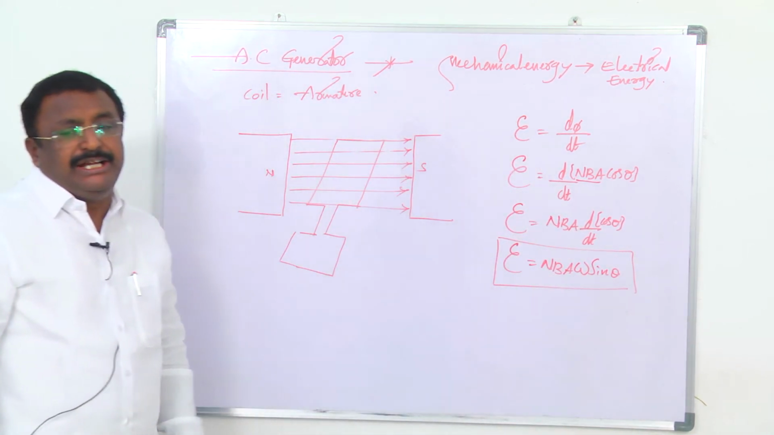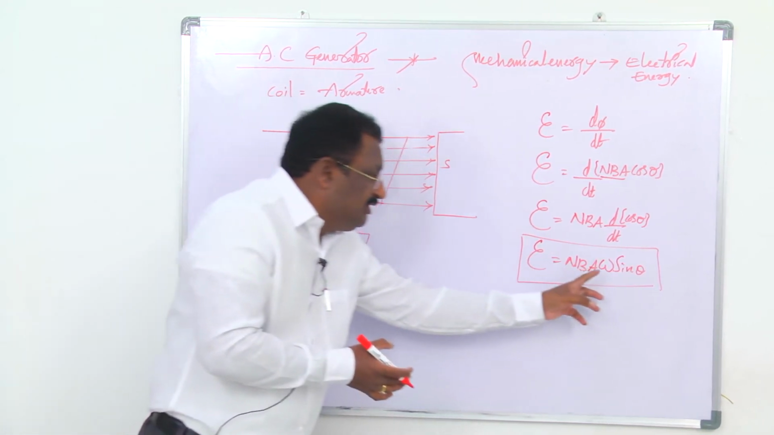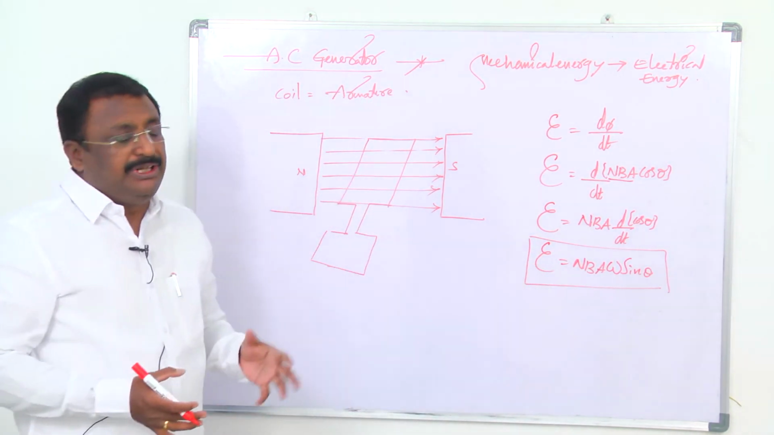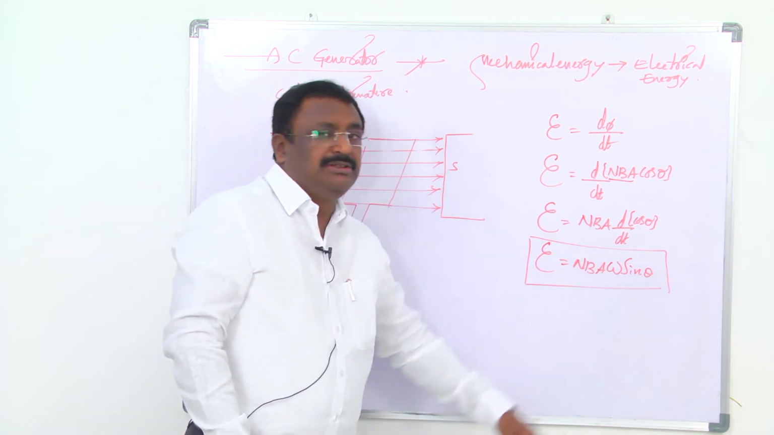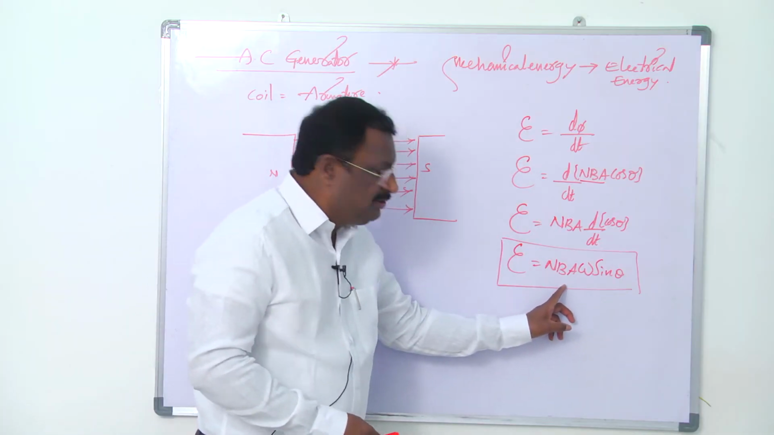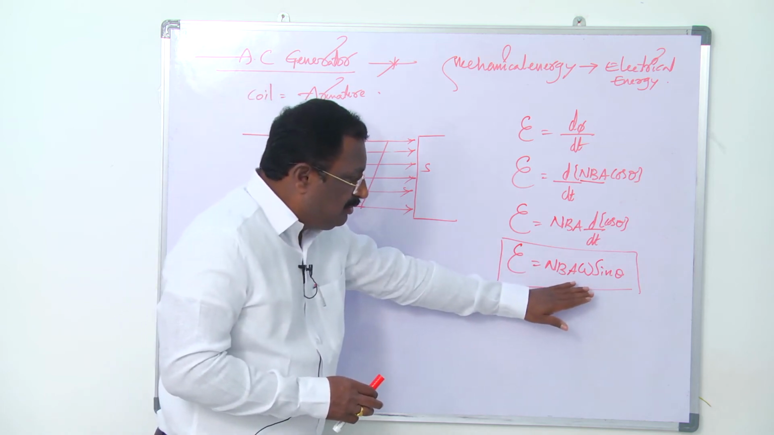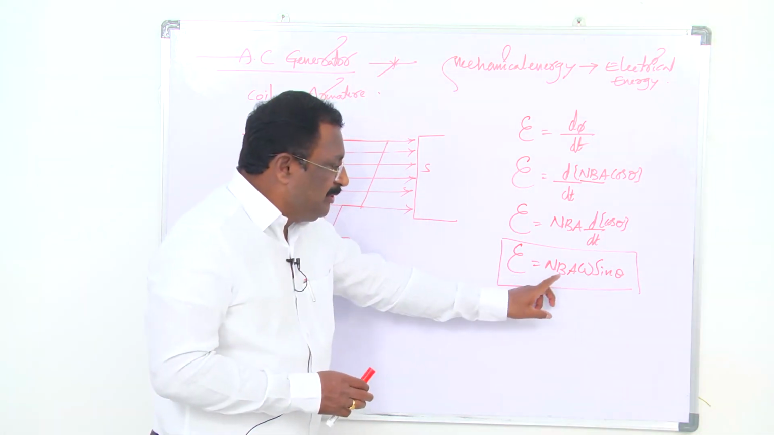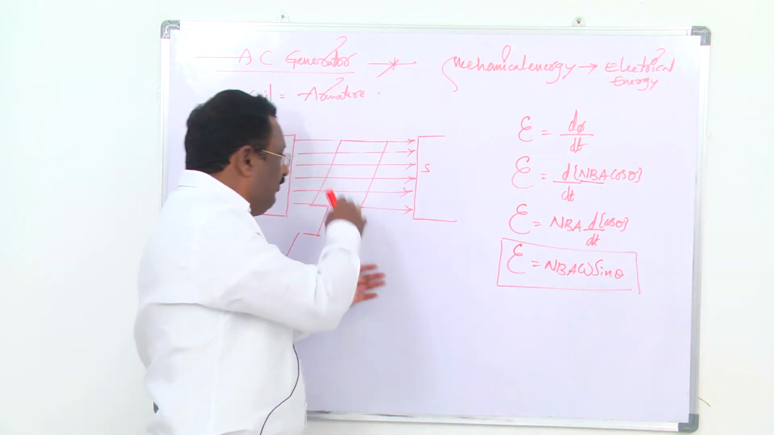According to Faraday's law, this is the equation for the induced EMF in the AC generator. This equation gives the strength of the EMF in the AC generator, which depends upon these factors. Please carefully observe this equation. The induced EMF depends upon N, B, A, omega, sin theta. Omega is the angular velocity of the coil.